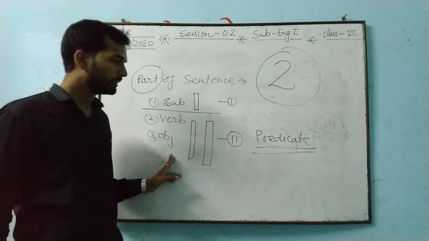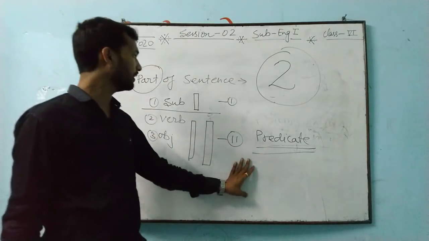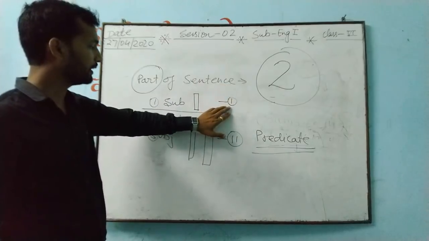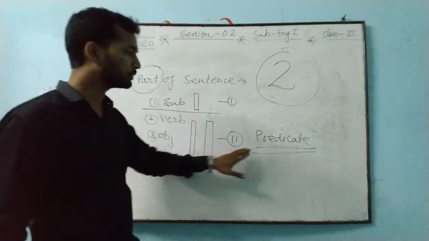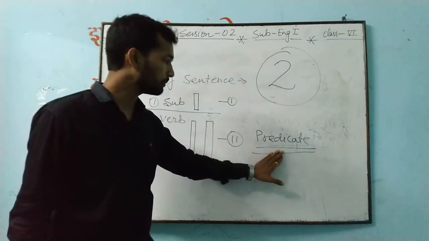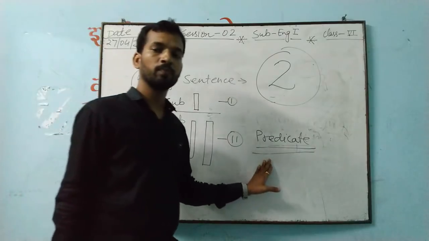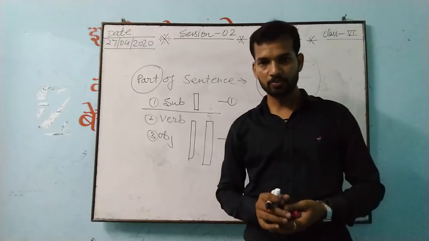So now the conclusion comes here. The sentence is divided into two parts. The first part is our subject, and the second part is the predicate. This is about subject and predicate. So now we come to know that a sentence can be divided into two parts, that is, subject and predicate.